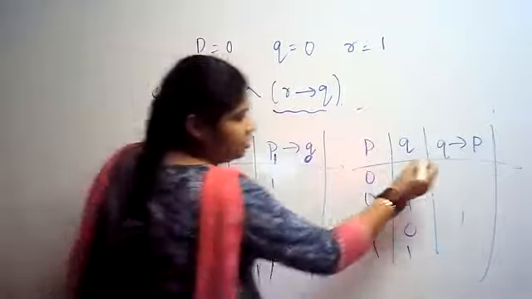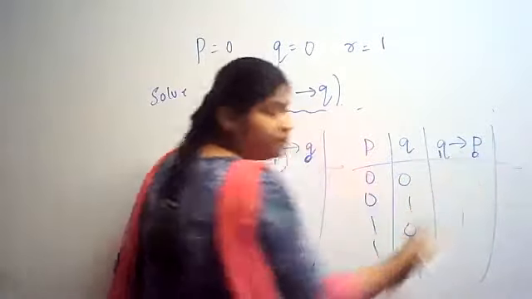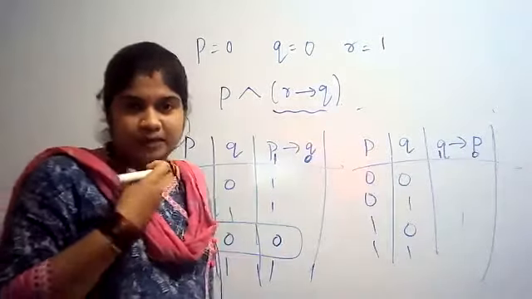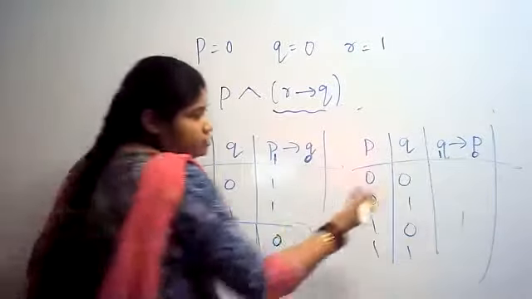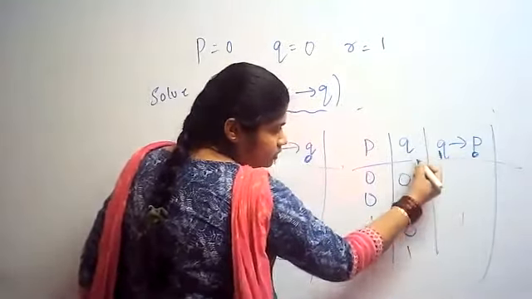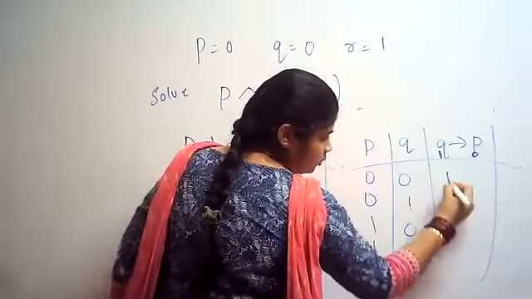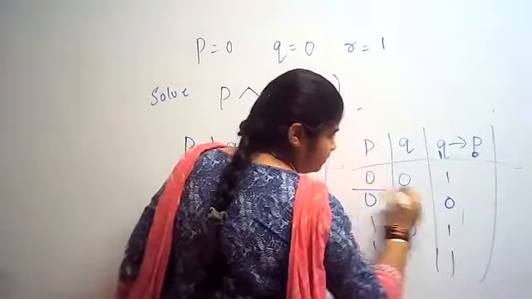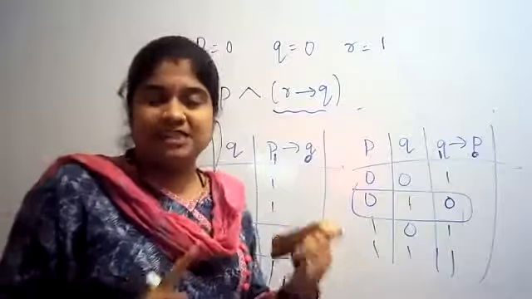Next, similarly here also. First should be 1, second should be 0. Then only I'll be getting 0. The rest all are 1. So what is 1 and what is 0 here? Q is 1, P is 0, so this will be 0. Rest all is 1.